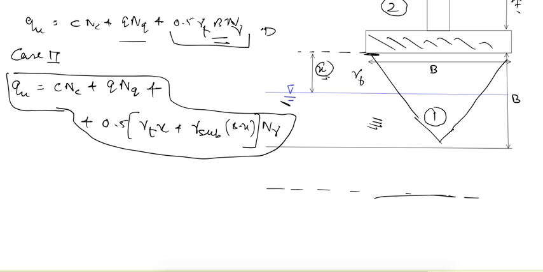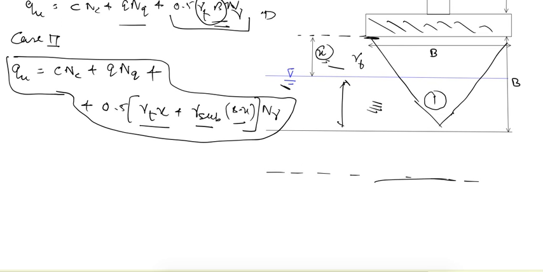So here we are replacing this gamma T into B term with this part, that is gamma T into X for this distance, and gamma submerged into B minus X for this part. So that is the correction in this case. Now let's see the third case.